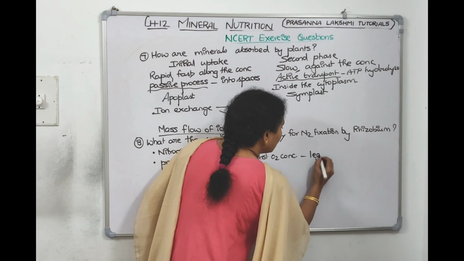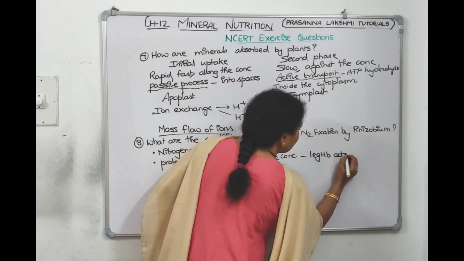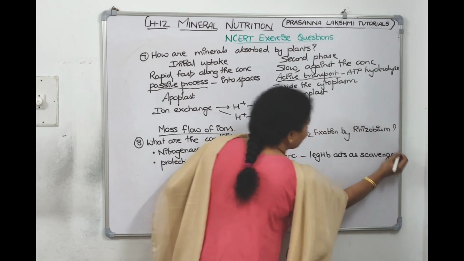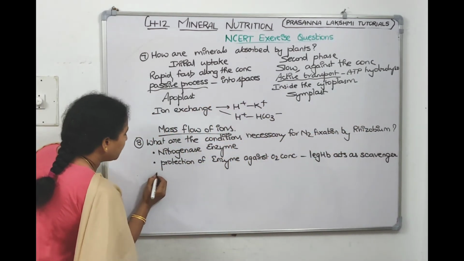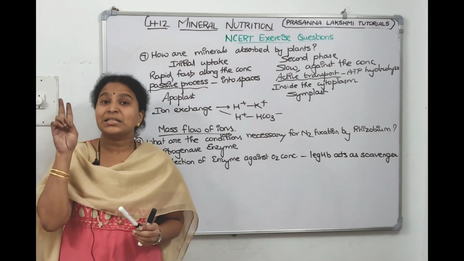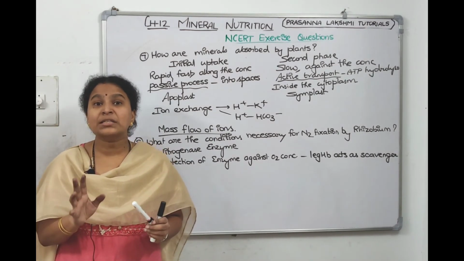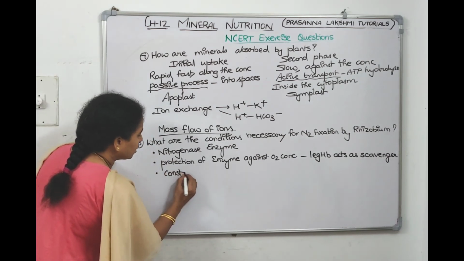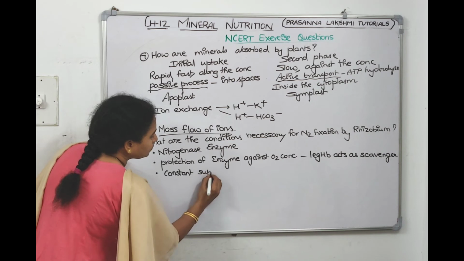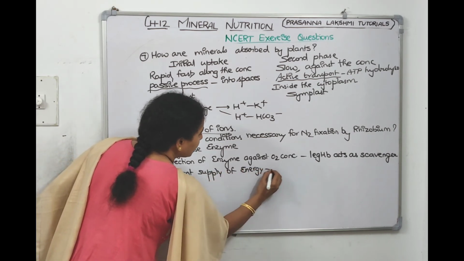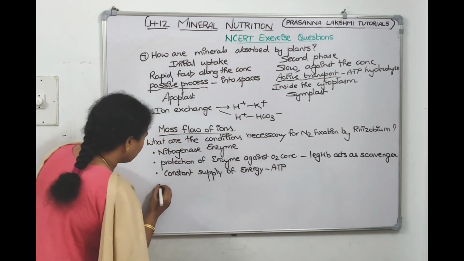Now we can write on leghemoglobin. It acts as a scavenger, it traps the oxygen. This should be there. For nitrogen fixation, for fixing 2 ammonia, 16 ATP are required, means a constant supply of energy in terms of ATP also should be there.